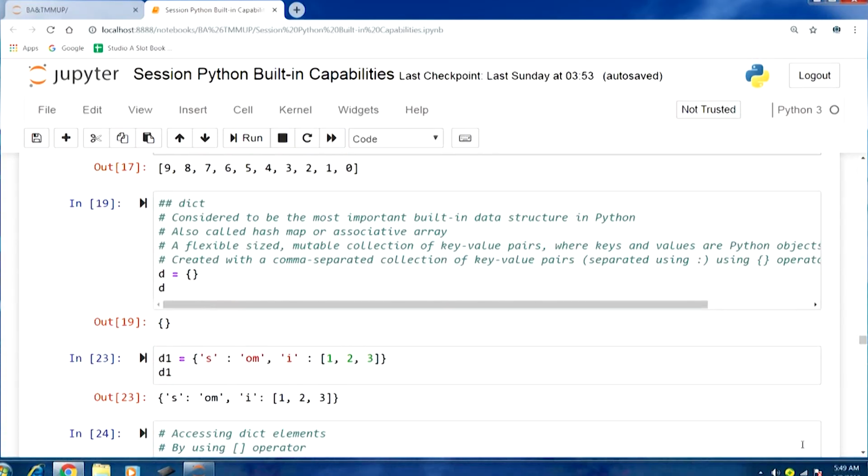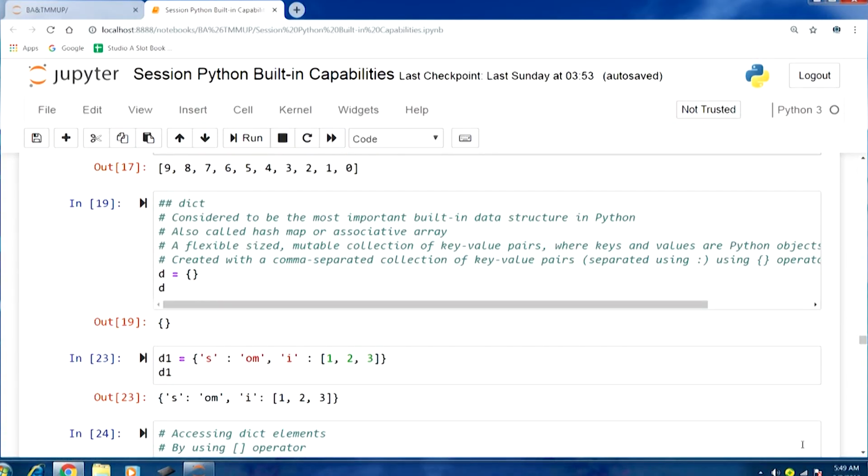Typically keys are supposed to be immutable, but overall the collection is mutable. Keys and values both are Python objects.